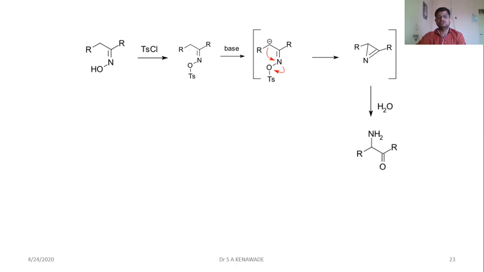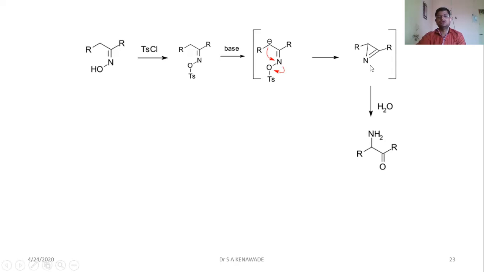And this alpha carbon attacks the nitrogen to displace the OTs group, that is the good leaving group, to form a 3-membered heterocyclic compound containing nitrogen.